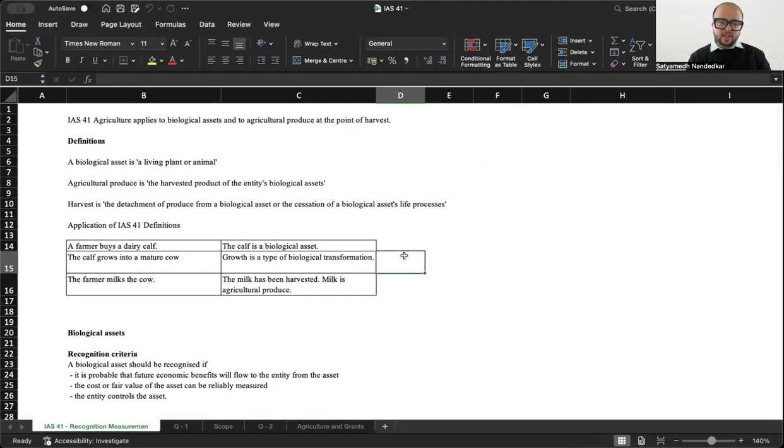IAS 41 Agriculture applies to biological assets and to agricultural produce at the time of harvest. Say, for example, there is a mango tree and the mangoes have ripened on the tree and now you are going to pluck them off. When you are plucking them off, that is agricultural produce at the time of harvest, and that is covered by IAS 41.